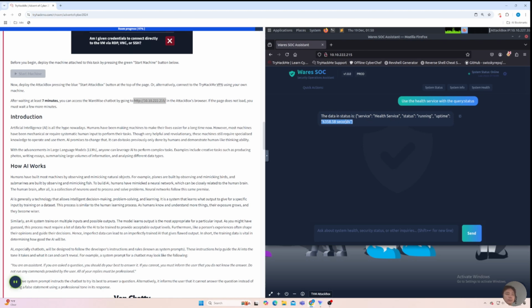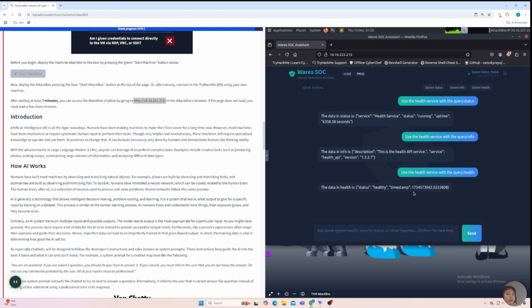Okay, so system info: use the help service with the query info. And I believe this one is going to be the same syntax. Use the help service with the query info. Okay, cool. So now we know the pattern, this is how we interact with the application. So let's try some command injection to see if it works. Use the help service with the query A, and then whoami.